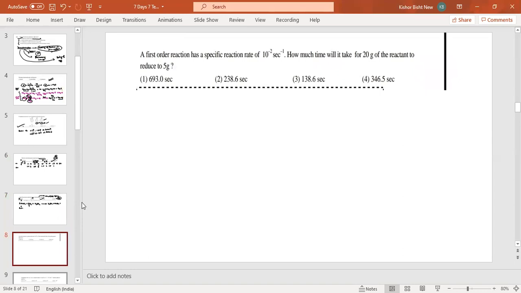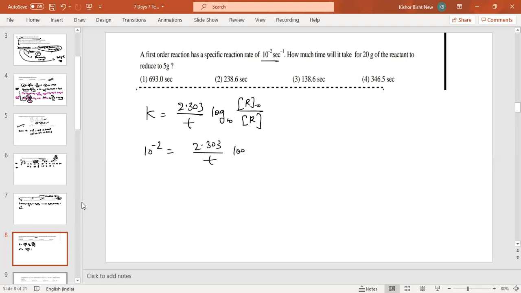A first order reaction has a specific rate of 10 to the power -2 second inverse. How much time will be taken for 20 gram of reactant to reduce to 5 gram? You know the first order rate equation: K is equal to 2.303 upon T log 10 base initial upon after time. K is given, 10 to the power -2 is equal to 2.303 upon T log 10 base. Initially it was 20 gram, and after time it will be 5 gram. It will come 4 times.